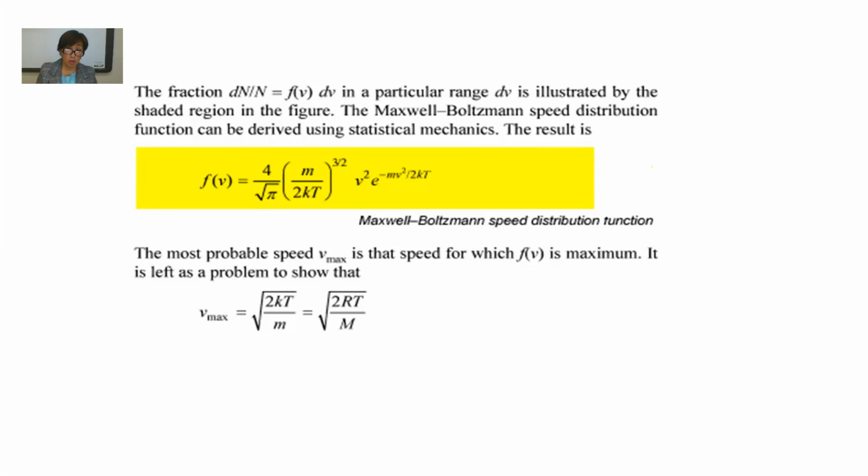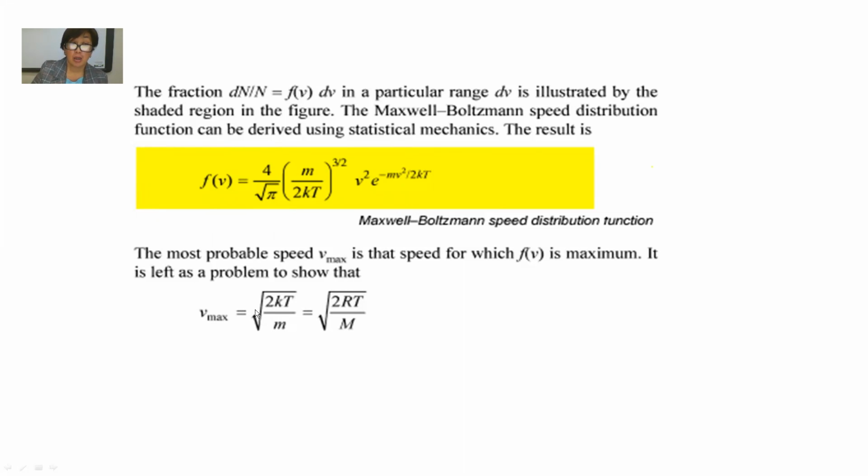This is the result, the Maxwell-Boltzmann speed distribution function F(v), a function of velocity: 4 divided by square root of pi, times M divided by 2kT to the power 3/2, times v squared, times exponential of minus m v squared divided by 2kT. This is the distribution function of the speed.